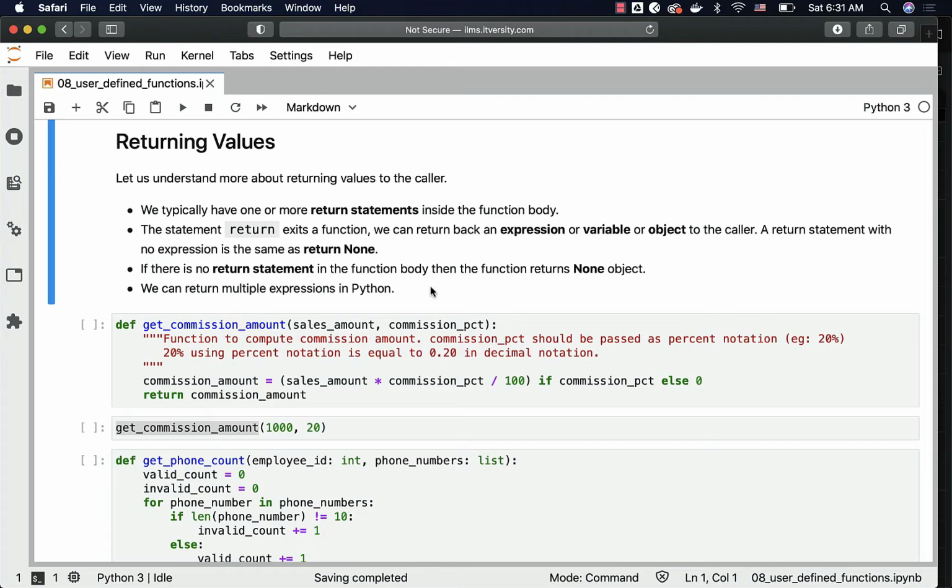We can return multiple expressions in Python. It is not mandatory that we have to return only one expression or object. We can have multiple expressions or objects as part of our return statement.